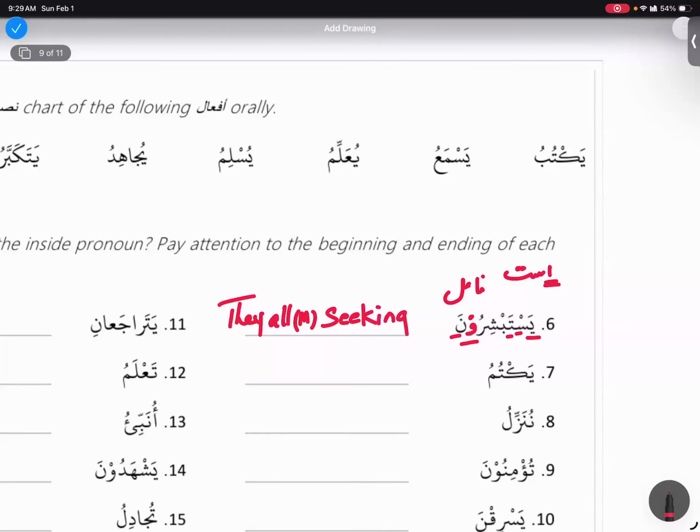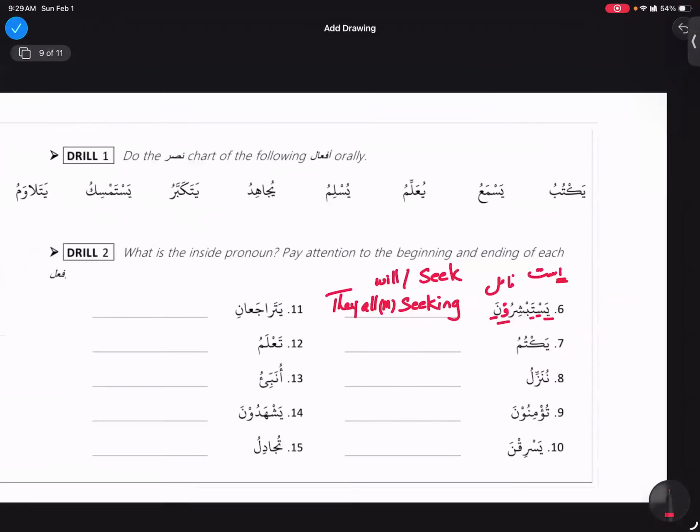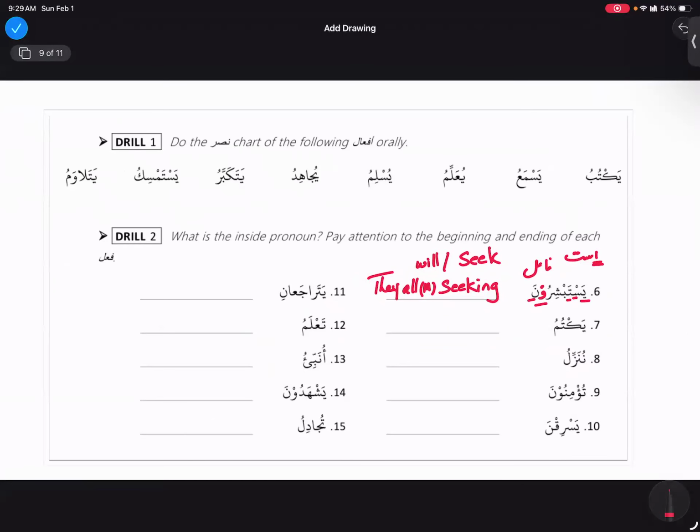So then it could be the present one, we seek, will seek, or even seeks. Seek only, yes. So plural: they all seek, or they all are seeking, or they will seek good news. So this is how we're going to translate. Barakallah fiki, beautiful.